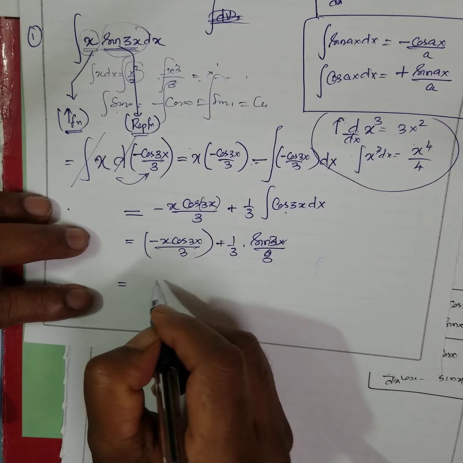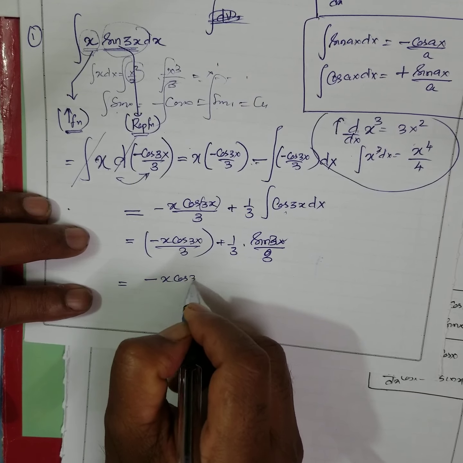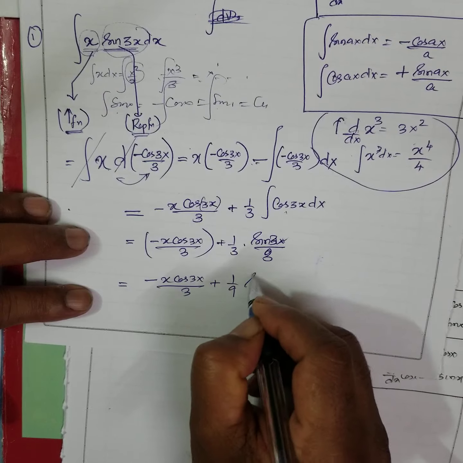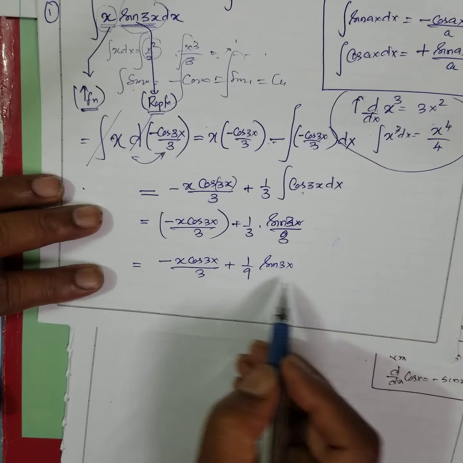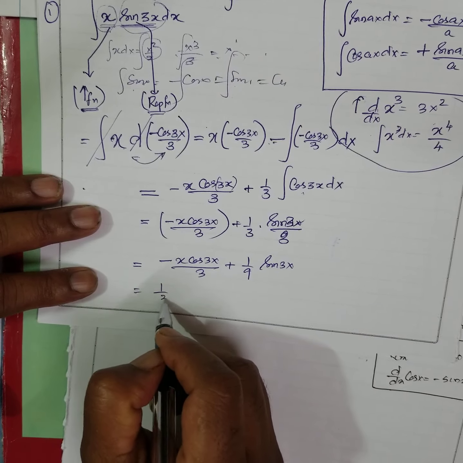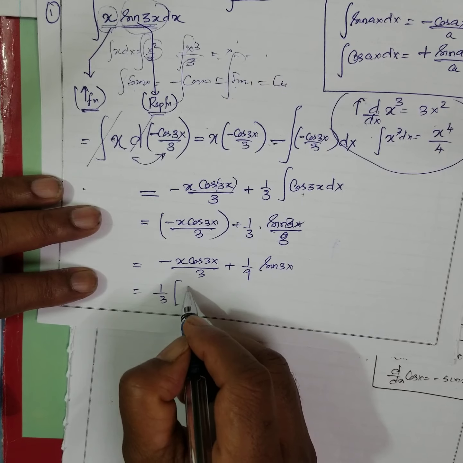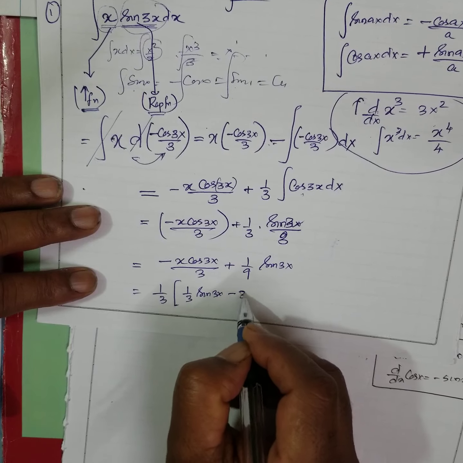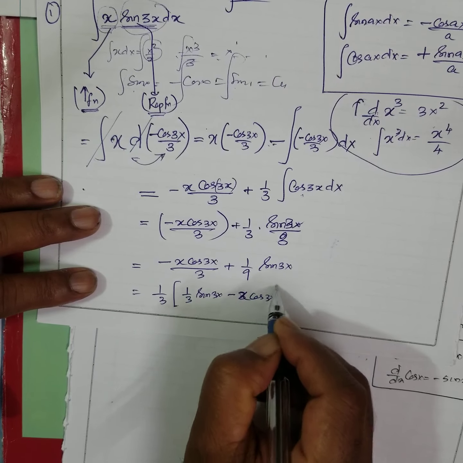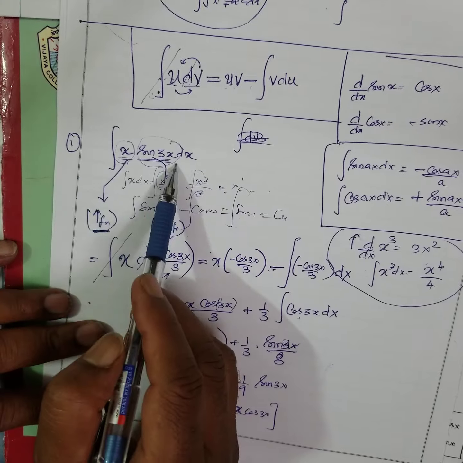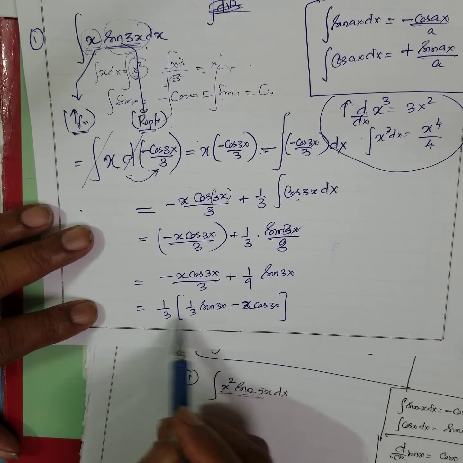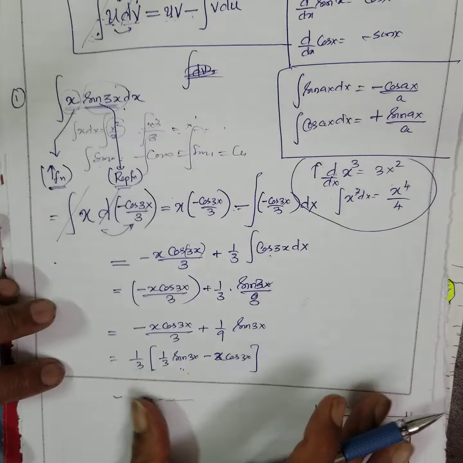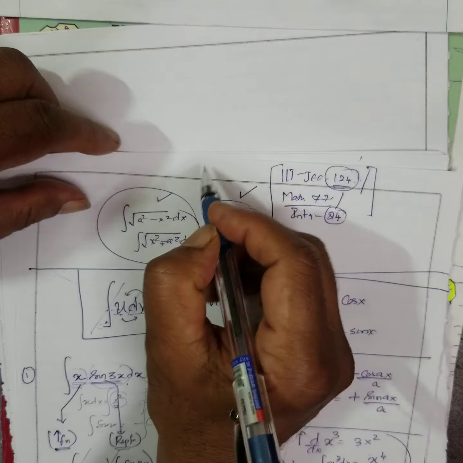Therefore, what is the answer? Final answer: minus x cos 3x by 3 plus 1 by 9 sin 3x. 1 by 3 is the common factor. What do I write? 1 by 3 (sin 3x minus 3x cos 3x). In the examination, if they give it like this, 4 choices will be there. You have to mark the correct choice, A, B, C, D. This is a very ordinary level. Now, this is the first sum.